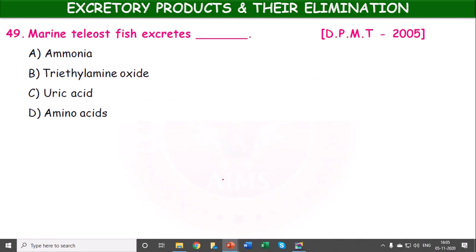The marine teleost fish excretes. Delhi Pre-Medical Test 2005, this question appeared. Marine teleost fish, teleost means bony fish, okay, ammonia, trimethylamine oxide, uric acid, amino acids. It is the trimethylamine oxide they excrete.